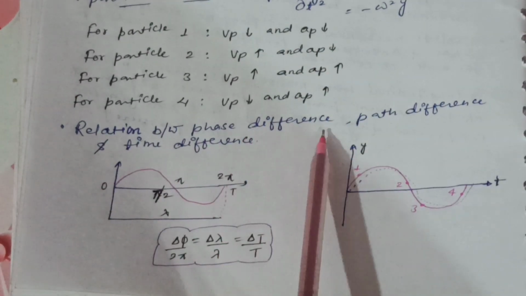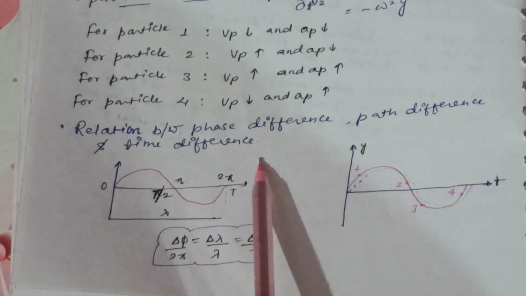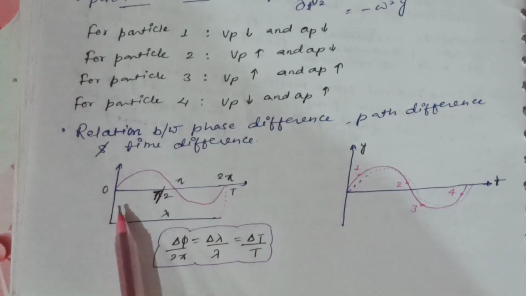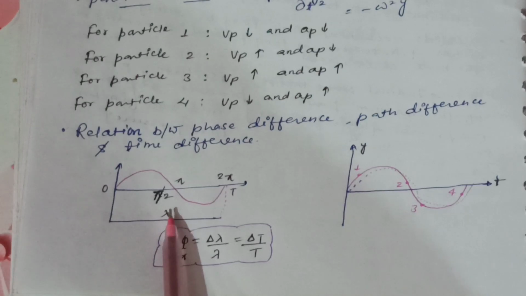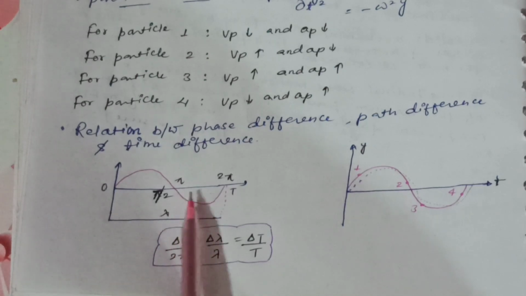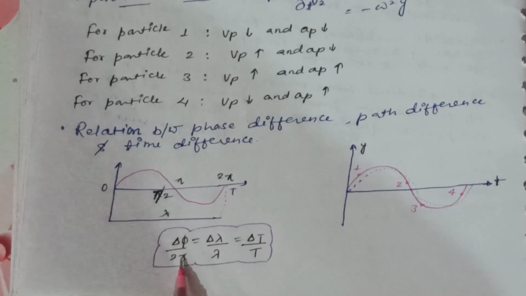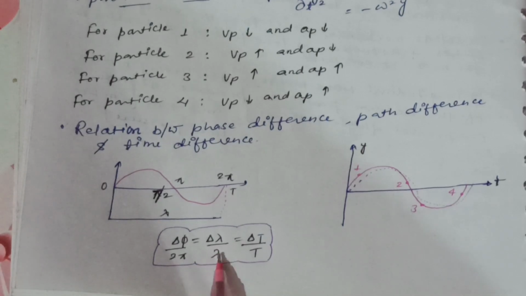Relation between phase difference, path difference and time difference: delta phi upon 2 pi is equal to delta lambda upon lambda is equal to delta t upon T.